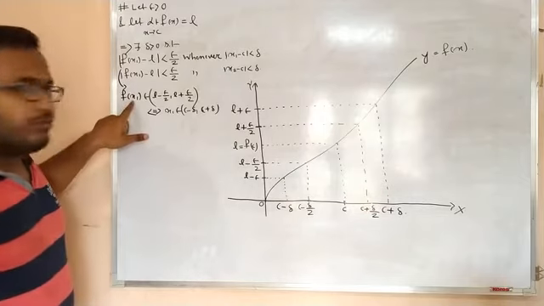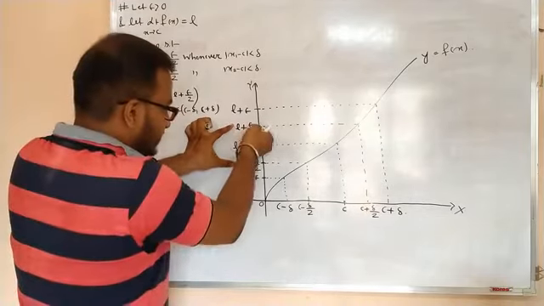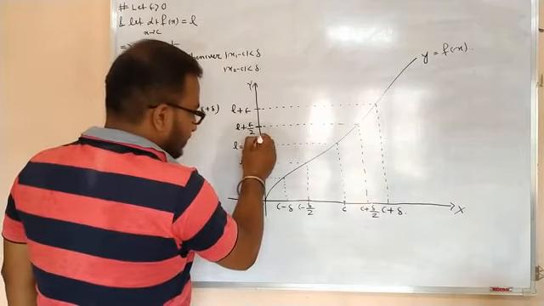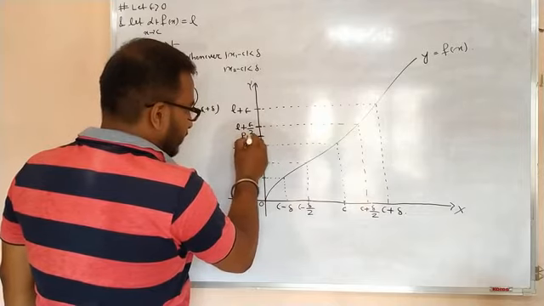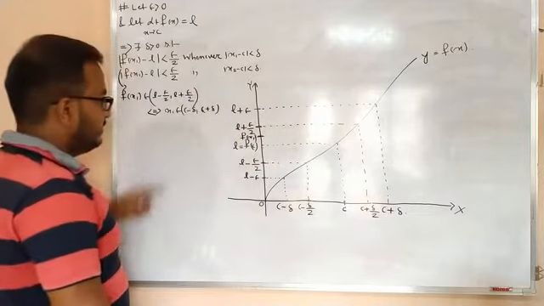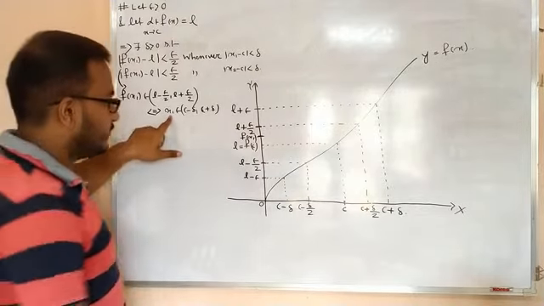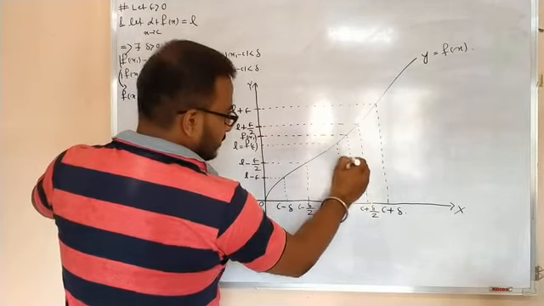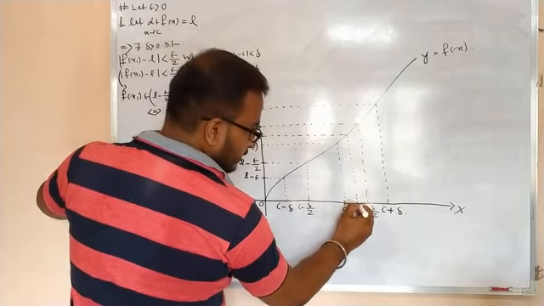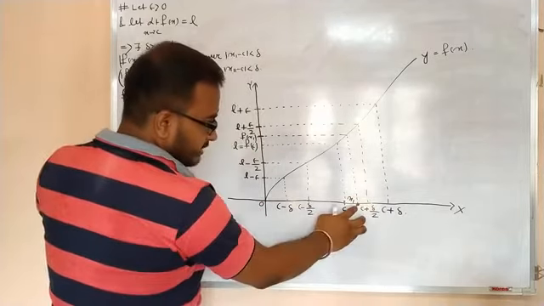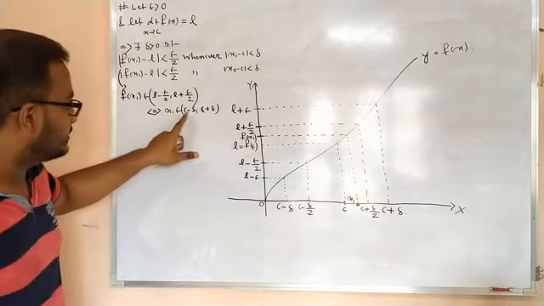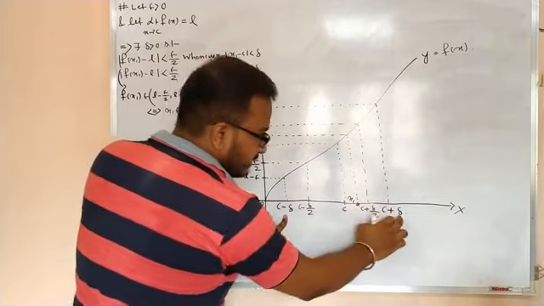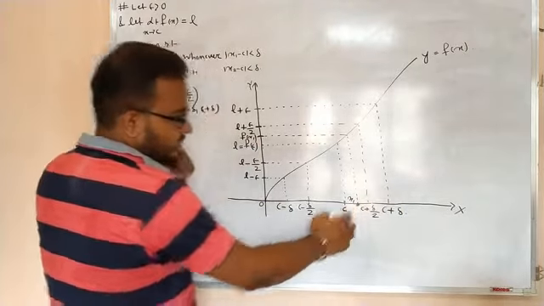Now, if you take any f of x1 within this interval, that means this is the range, right? You have to pick any f of x1 within this interval. So suppose this is my f of x1. So what will be this x1? If this is my f of x1, then this point will be my x1. Now you see this x1 must belong to (C minus delta, C plus delta), and definitely this x1 belongs to (C minus delta, C plus delta). Within this interval, this x1 exists.